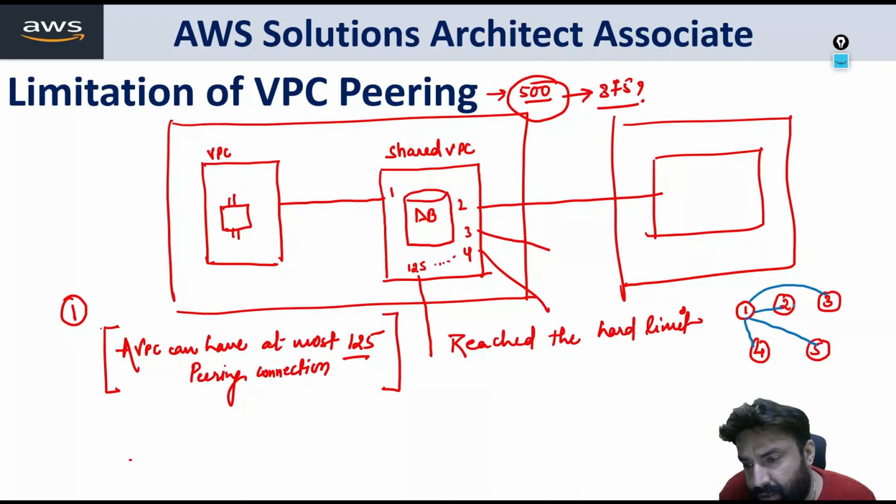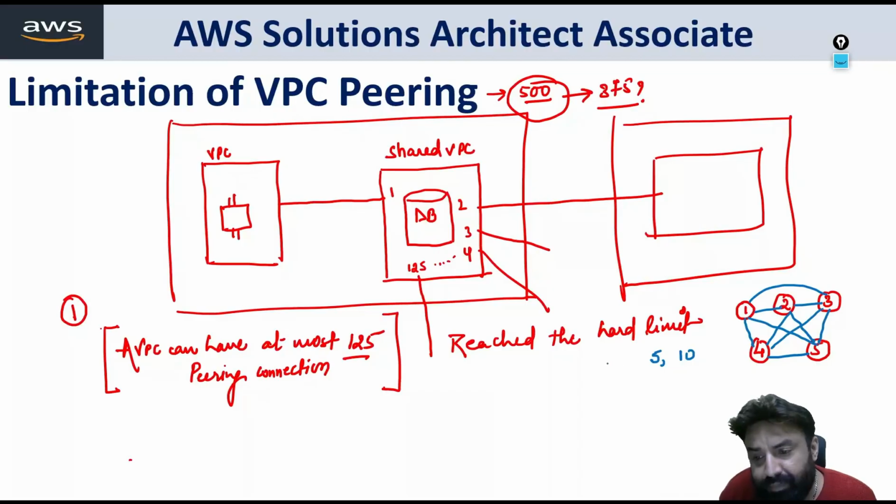Now 2 will connect with 3, and 2 is already connected with 1, with 5 and with 4. Then 3 connects with 5 and 4, and 3 is already connected with 1. So how many connections are we making? 1, 2, 3, 4, 5, 6, 7, 8, 9, and 4 with 5 is 10. So total we are making 10 peering connections for 5 VPCs.